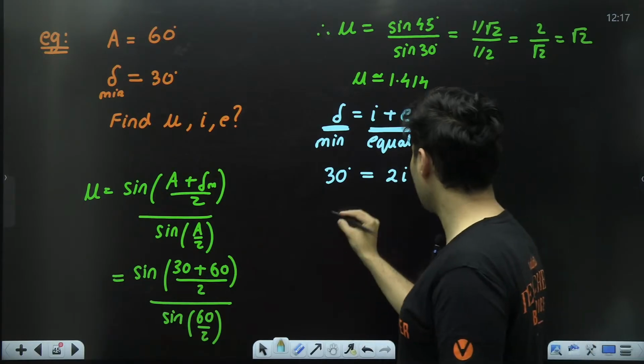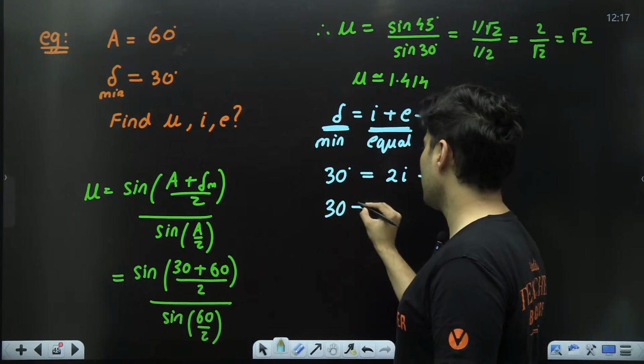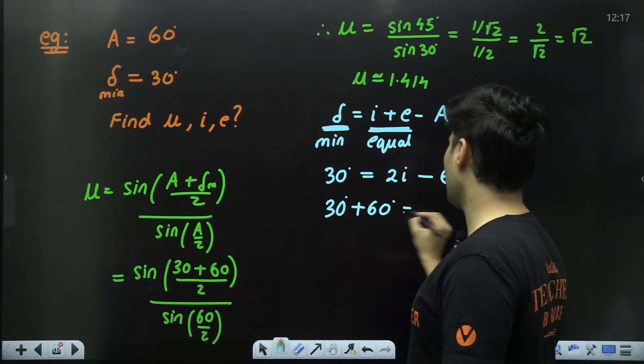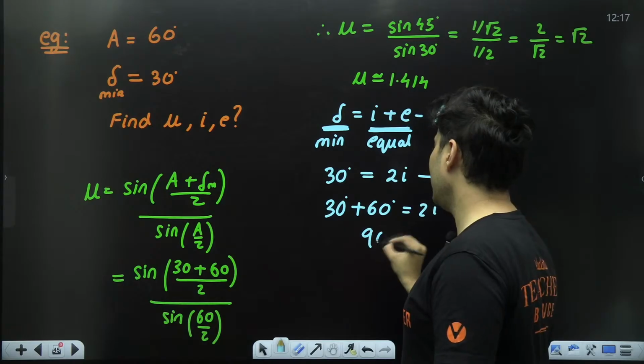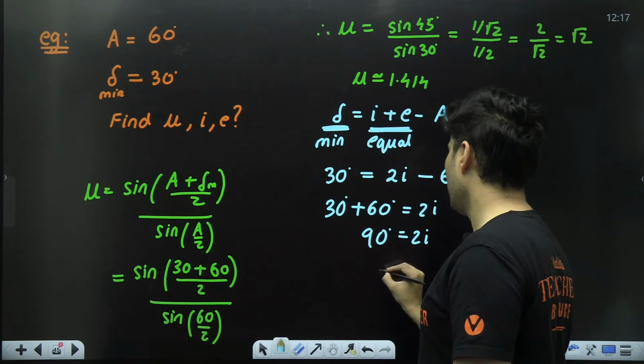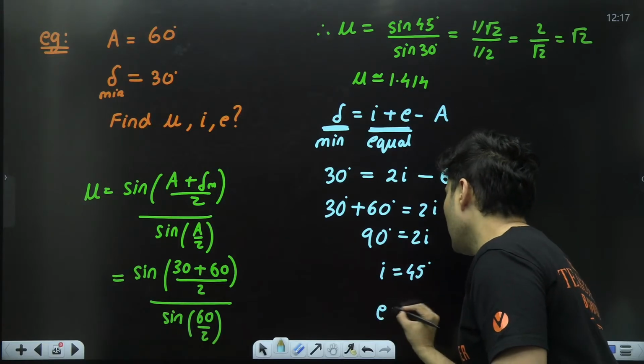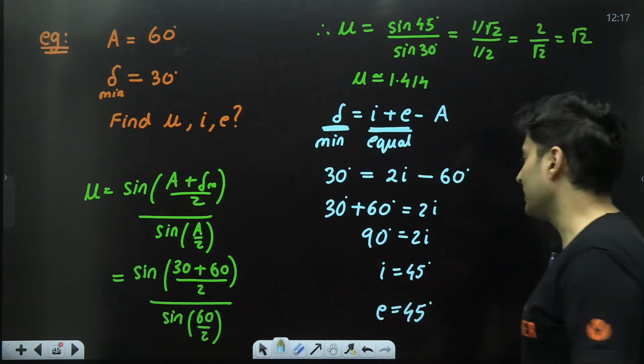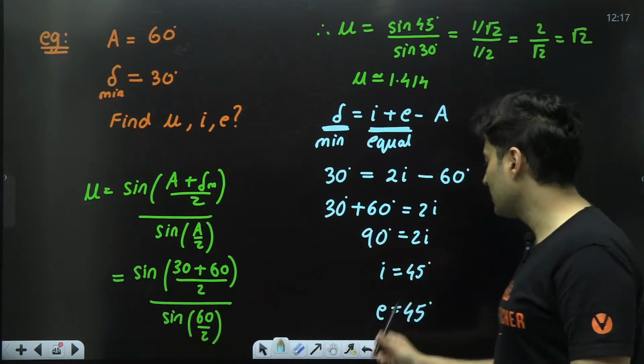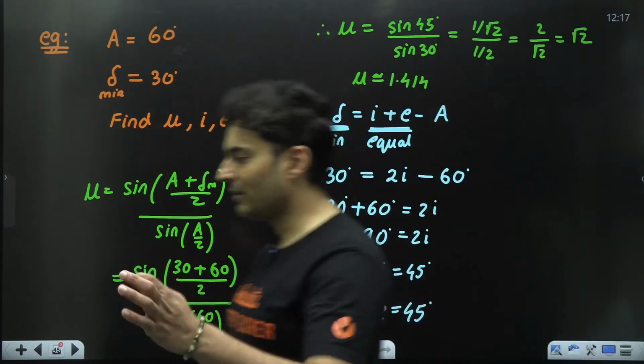Shift it over there: 30 degrees plus 60 degrees is equal to 2 times I. So 90 degrees is equal to 2I. Therefore, I is 45 degrees, and E is also 45 degrees. So the incident angle and emergent angle are both 45 degrees.